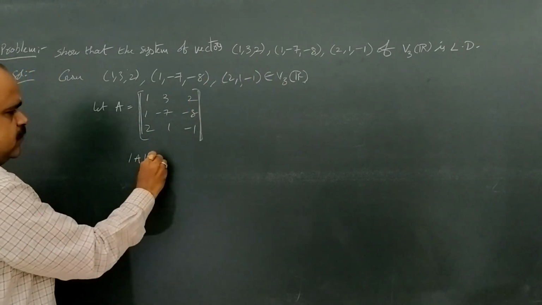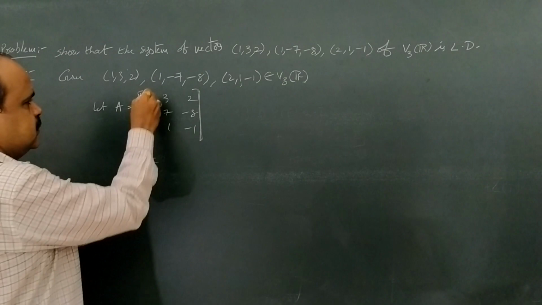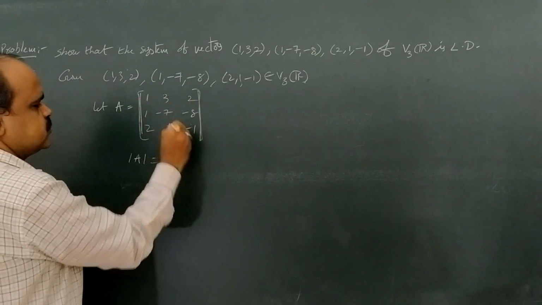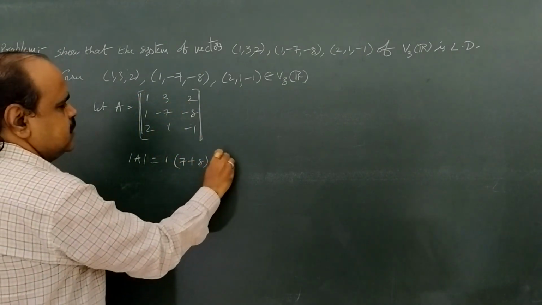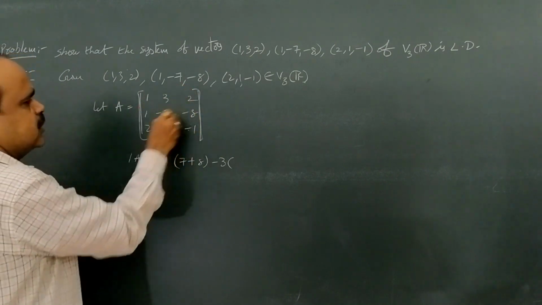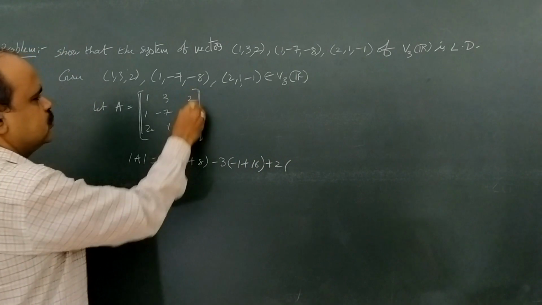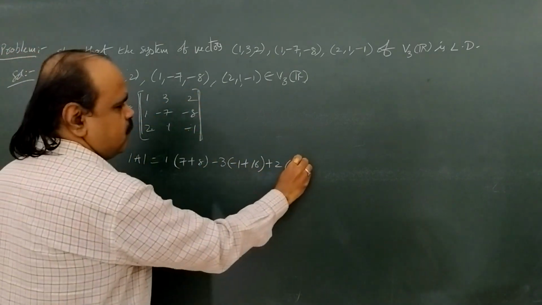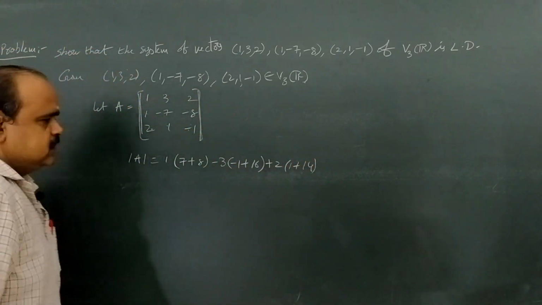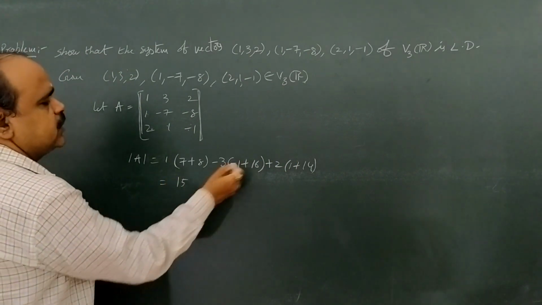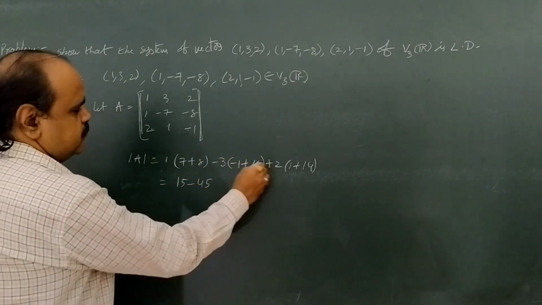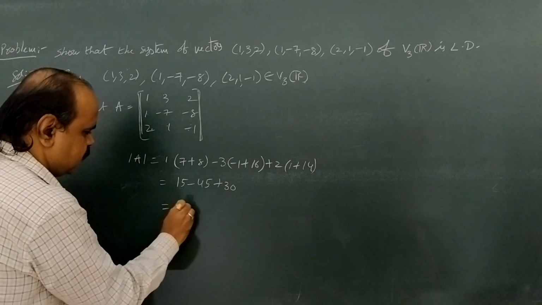Now find the determinant of the matrix A. So 1 into (AD minus BC), 7 plus 8, minus 3 into (AD minus BC), minus 1 plus 16, plus 2 into (AD minus BC), 1 plus 14. So that equals 15 minus 45 plus 30, that equals 0.